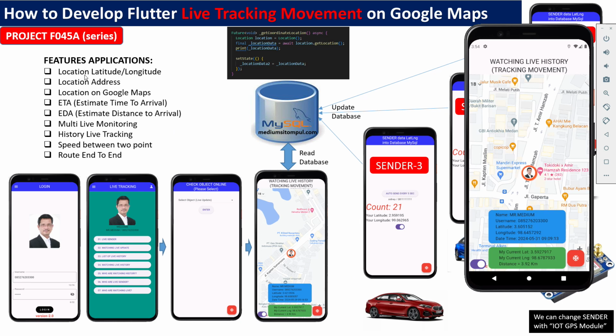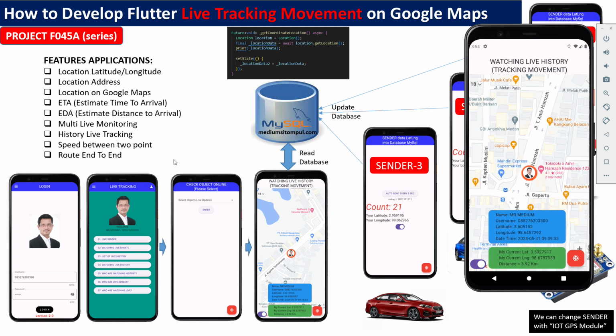We know the location by latitude and longitude, the location address, and the location on Google Map. We know the estimated time to arrival and the estimated distance to arrival, and also multi-live monitoring, story live tracking, speed between two points, and route end to end. So many functions we can develop with this application.